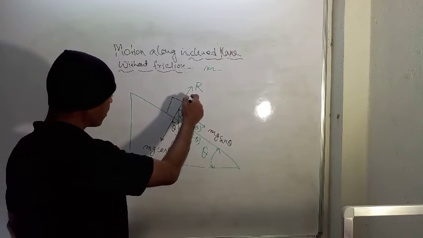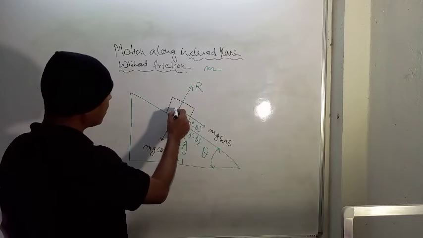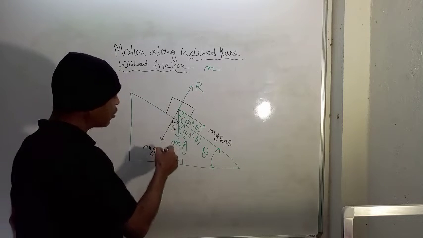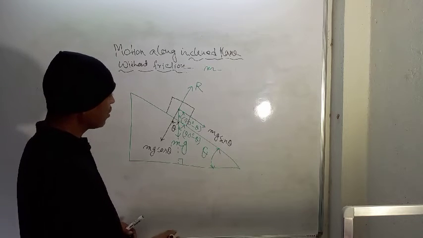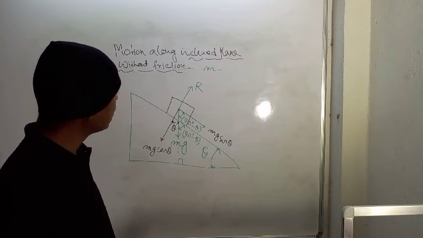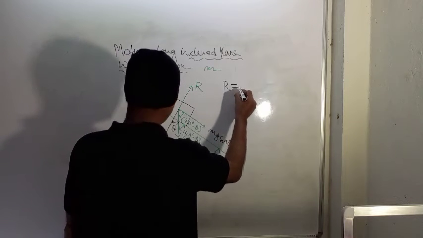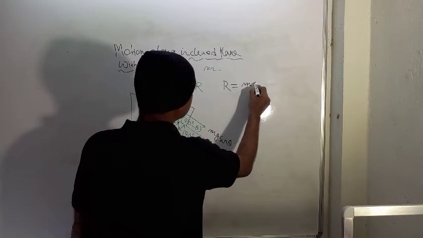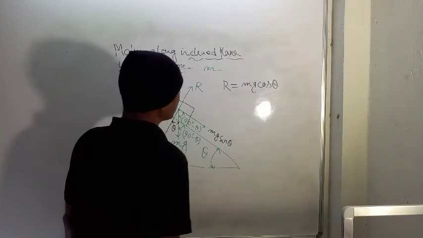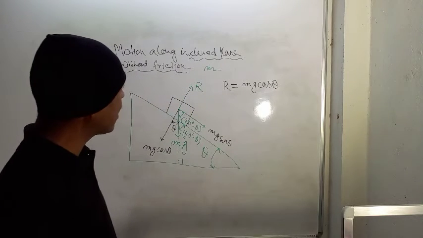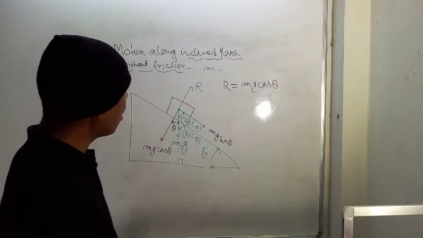And this is normal reaction. So we can easily write that this force R and this mg cos theta are opposite to each other. Therefore, we can write R is equal to mg cos theta. So this is the amount of normal reaction exerted by the inclined plane on the object.